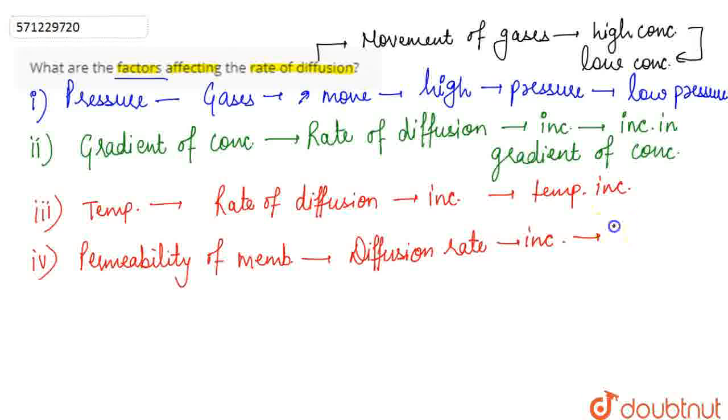As the membrane permeability increases, the diffusion rate also increases. So these are the four factors that affect the rate of diffusion.